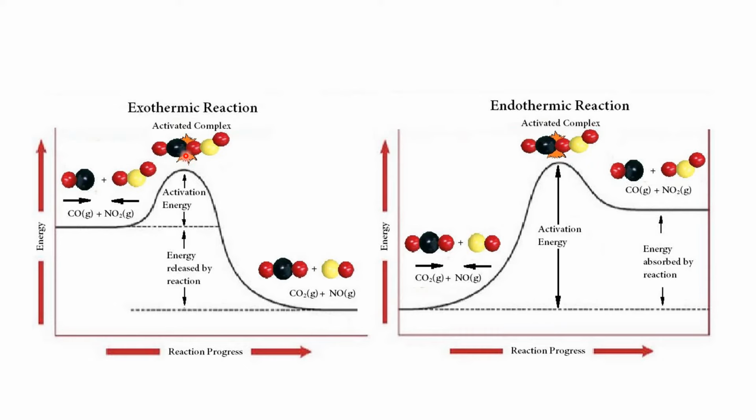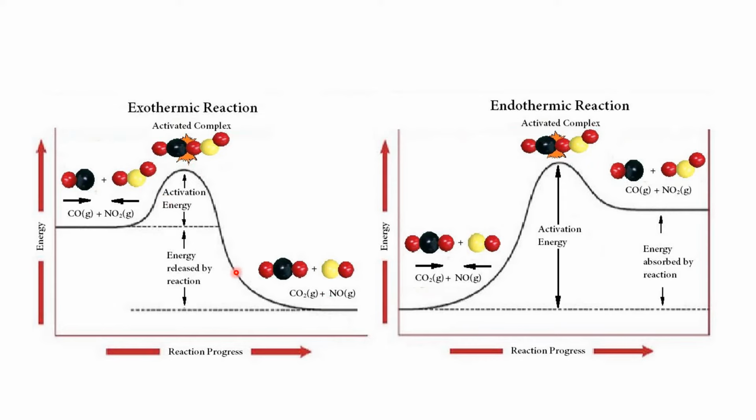Now in the energized state, that means high energy state, these two reactant molecules form an energized activated complex, where a weak bond develops between them. And this activated complex is transient, that means very short-lived. And then this complex breaks down to the product.